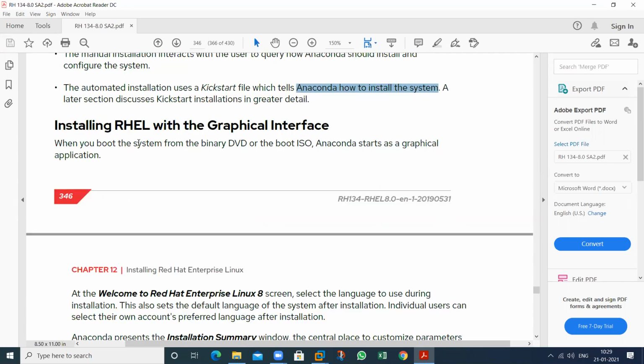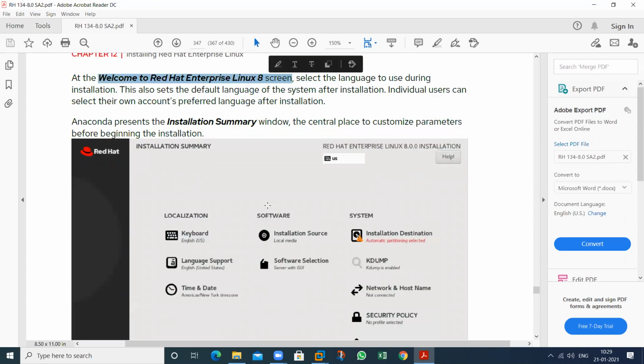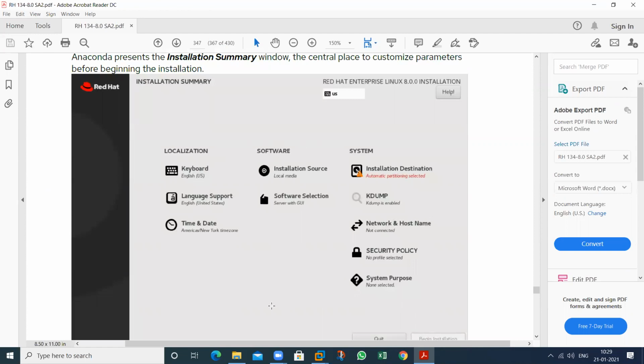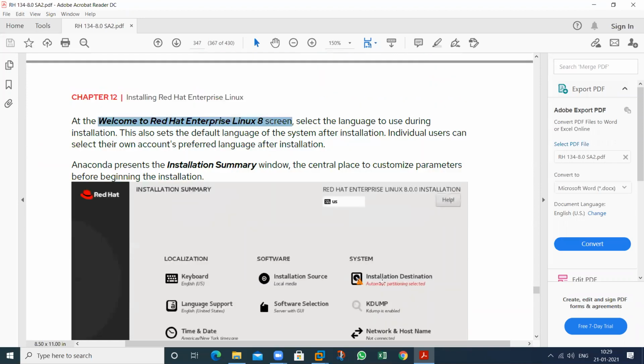So this is about the manual installation. This type of wizard will appear. Then you should enter all of these things. So this type of instruction is known as manual instruction. We should create the partition. We should provide the host name also. We should provide the system purpose, and again time zone, language selection. All types of instruction are required from the network admin. If the network admin does not select these, the installation will not begin. So that is called manual installation. In this, user interaction is required.